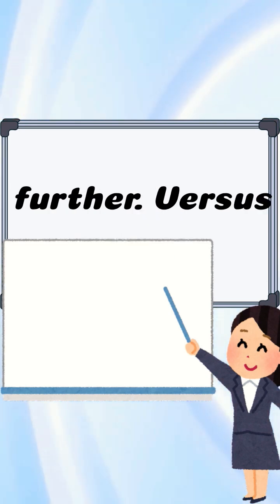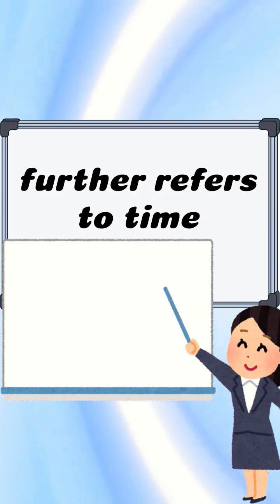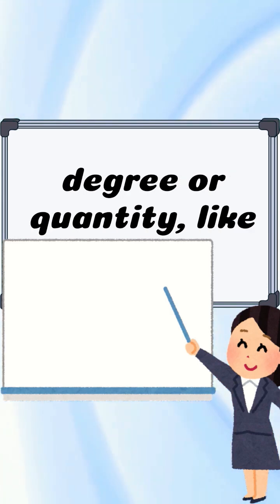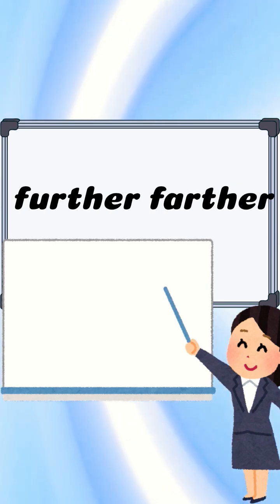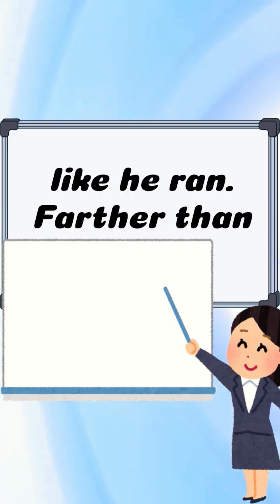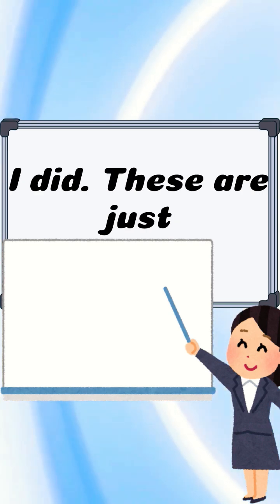Further versus farther. Further refers to time, degree, or quantity, like let's discuss this further. Farther refers to physical distance, like he ran farther than I did.